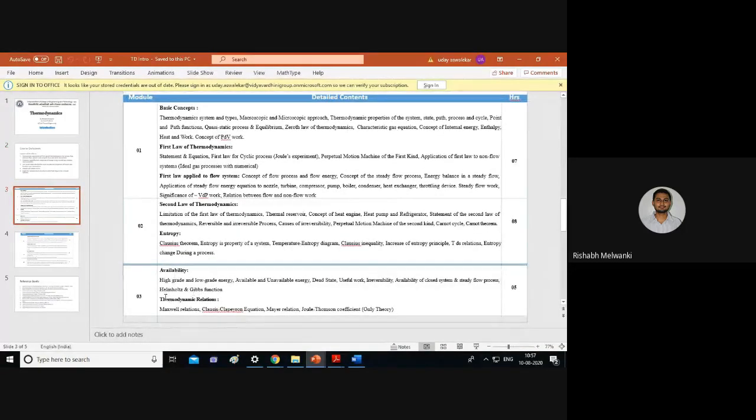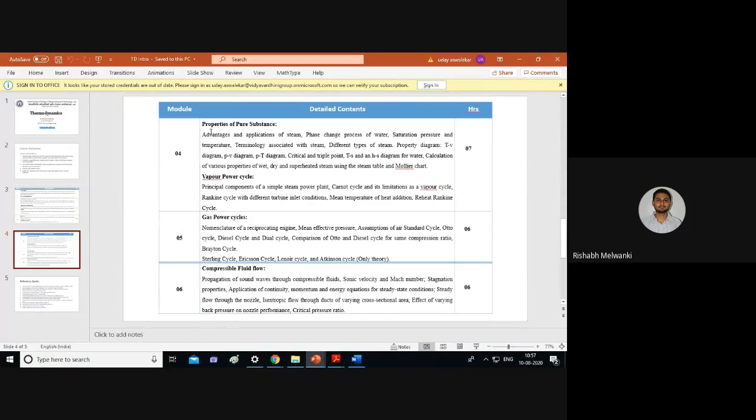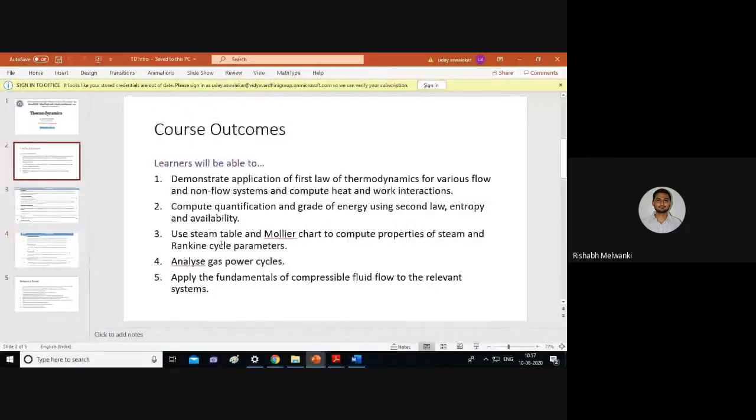Next, based on module number 4, properties of pure substance and vapor power cycle. The vapor power cycle is basically about the steam power plant. A coal power plant generates steam and that steam is used. All those things come under vapor power cycle. This is related to course outcome number 3.